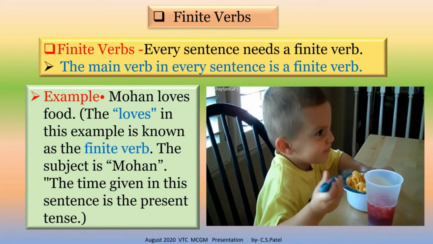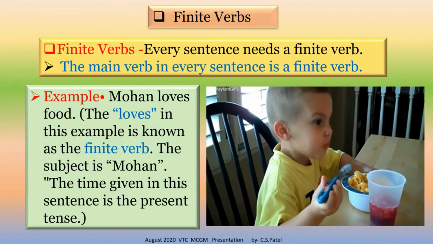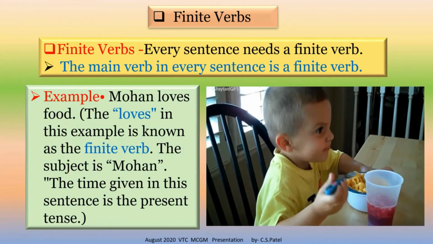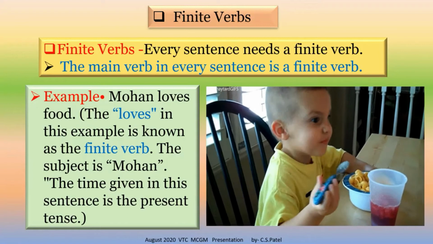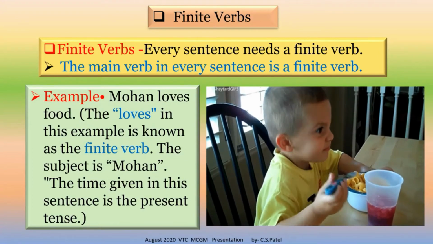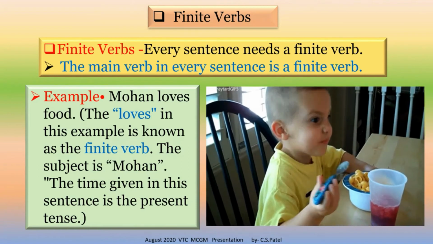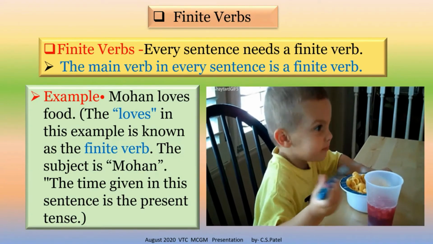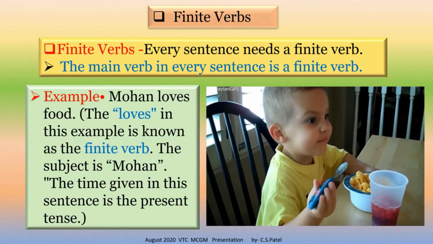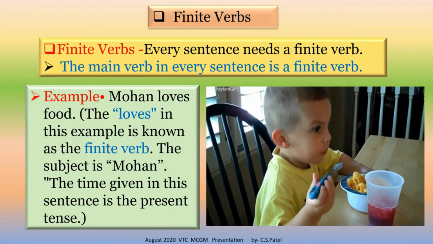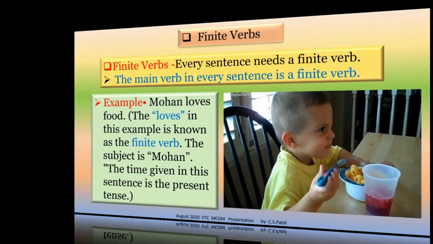The subject is Mohan. Yes, see the image too. The time given in this sentence is the present tense. So the sentence is in present tense. So students, keep in your mind. Now we will see further.